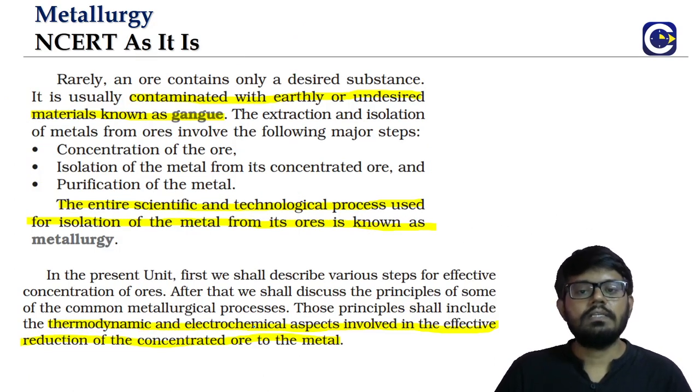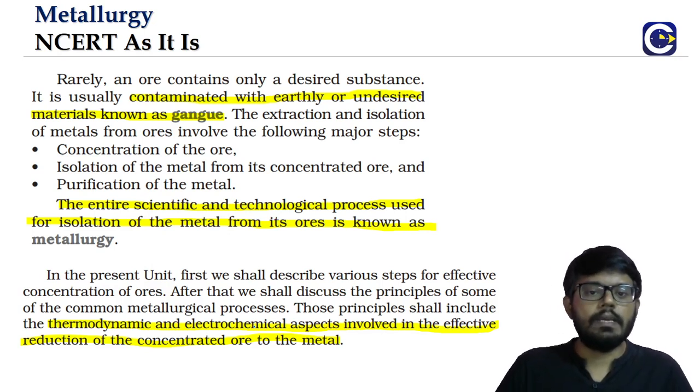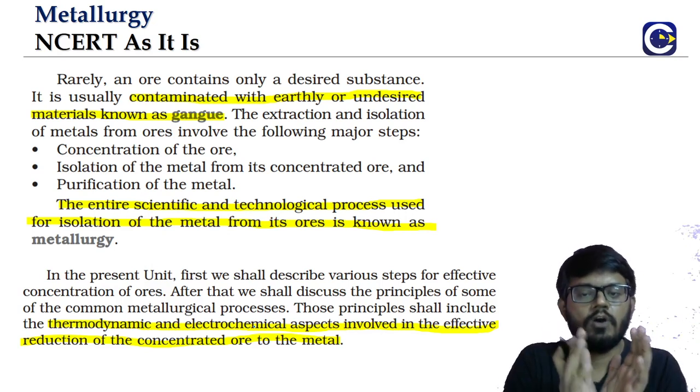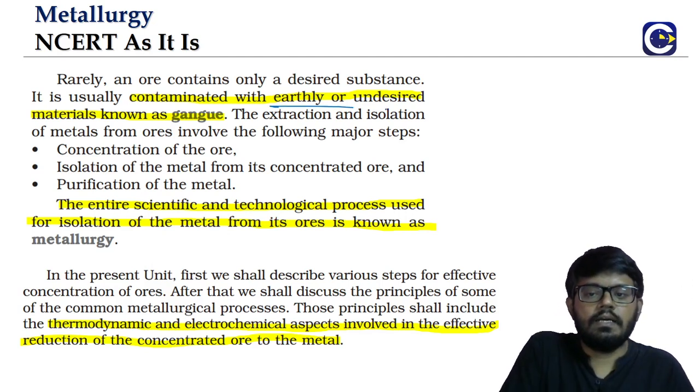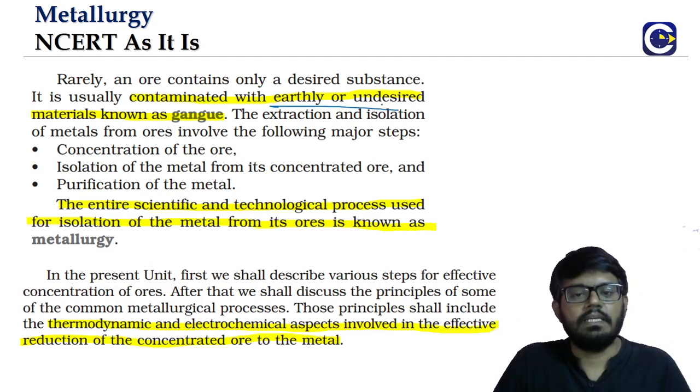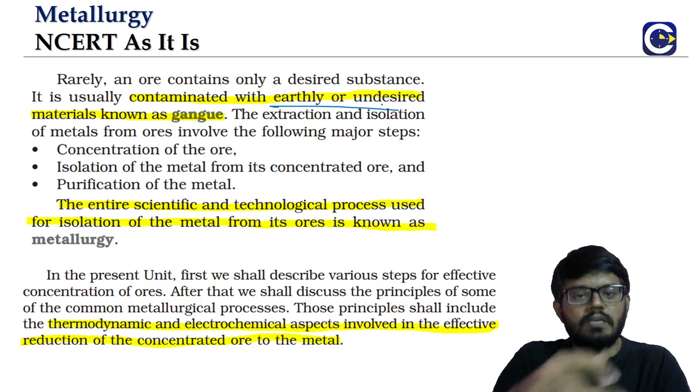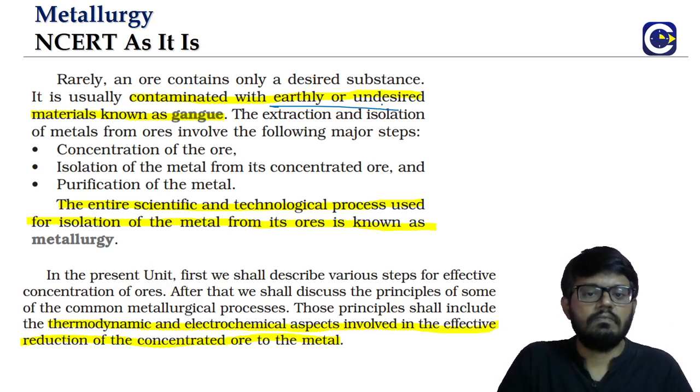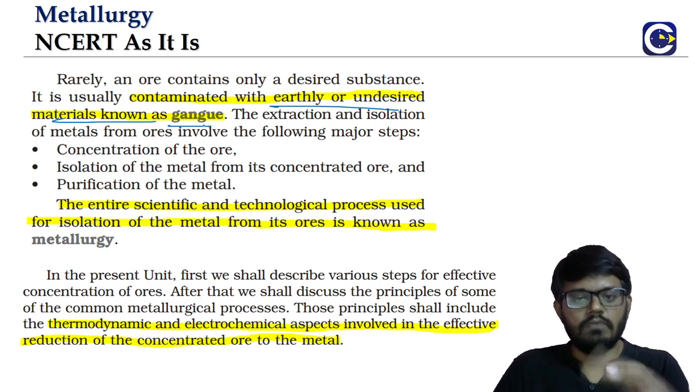So looking at what the ore contains, along with the chemical form of the metal, it will also contain unwanted or undesired materials, earthly matter, dust, all this, and we call them as what? Gangue particles. So gangue is a general word. Whatever the impurities along with the metal, we call it as what? Gangue.